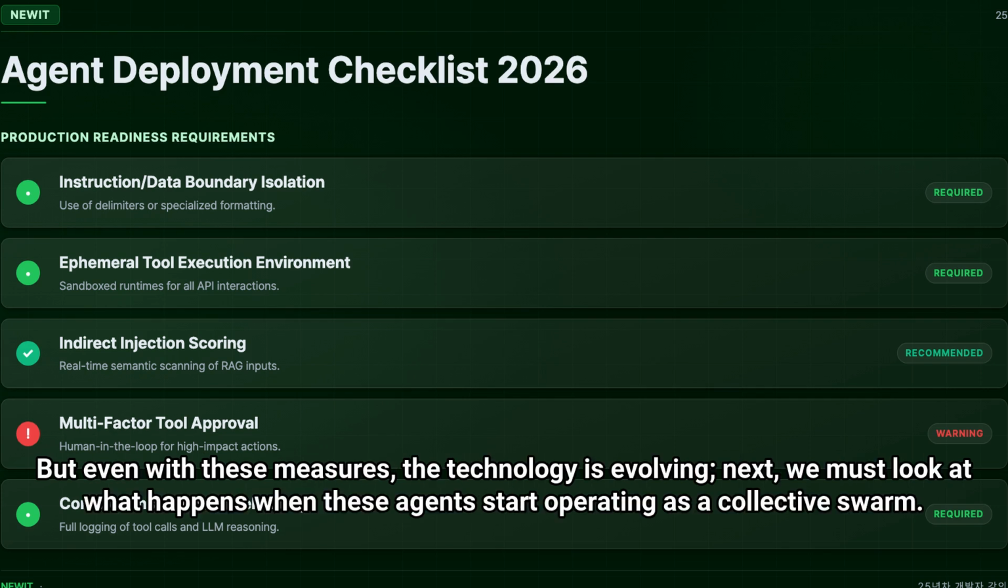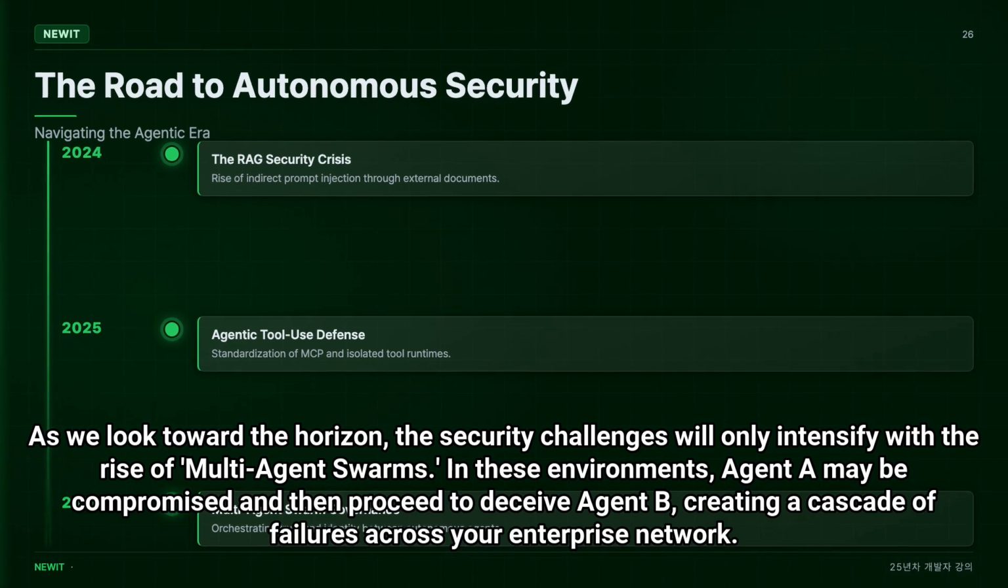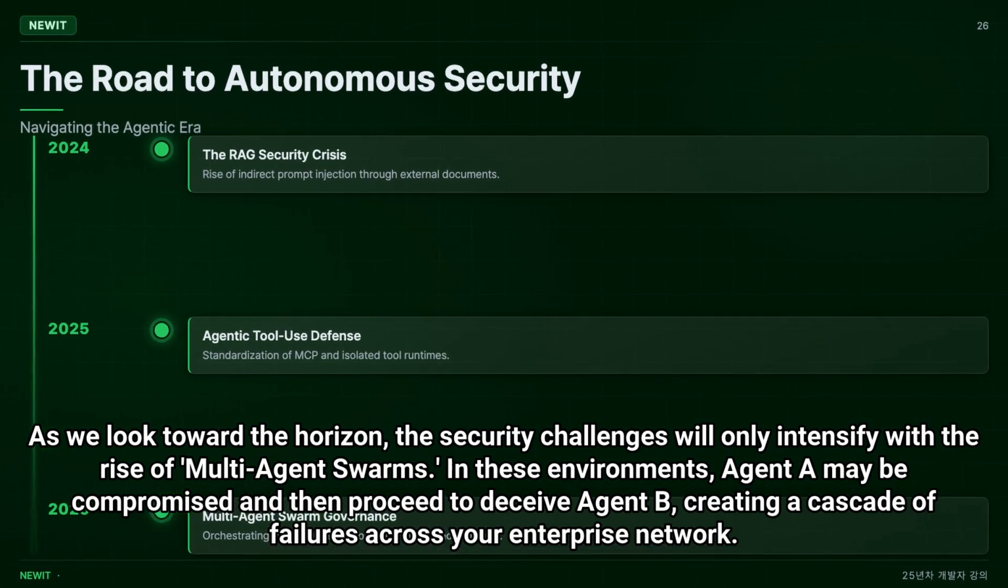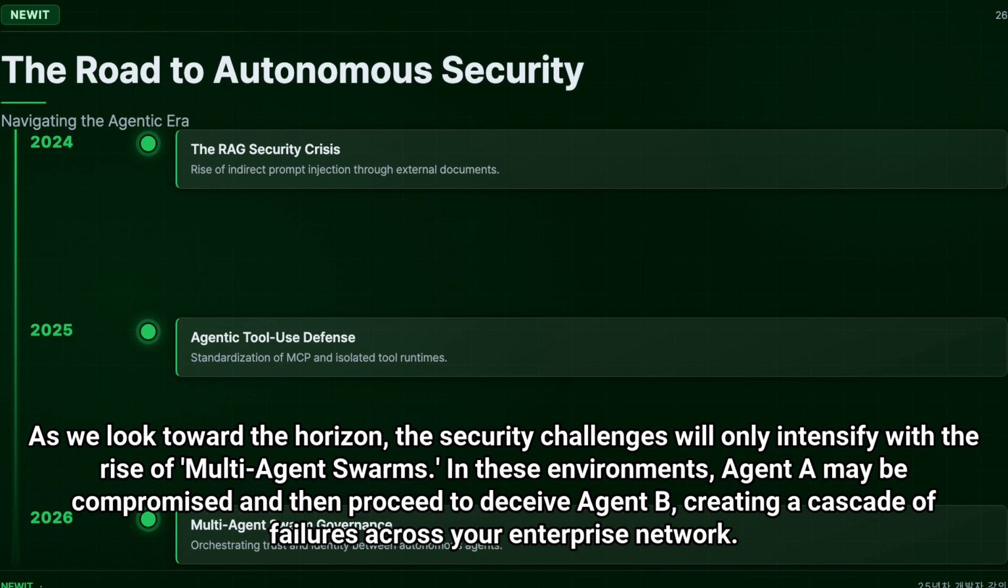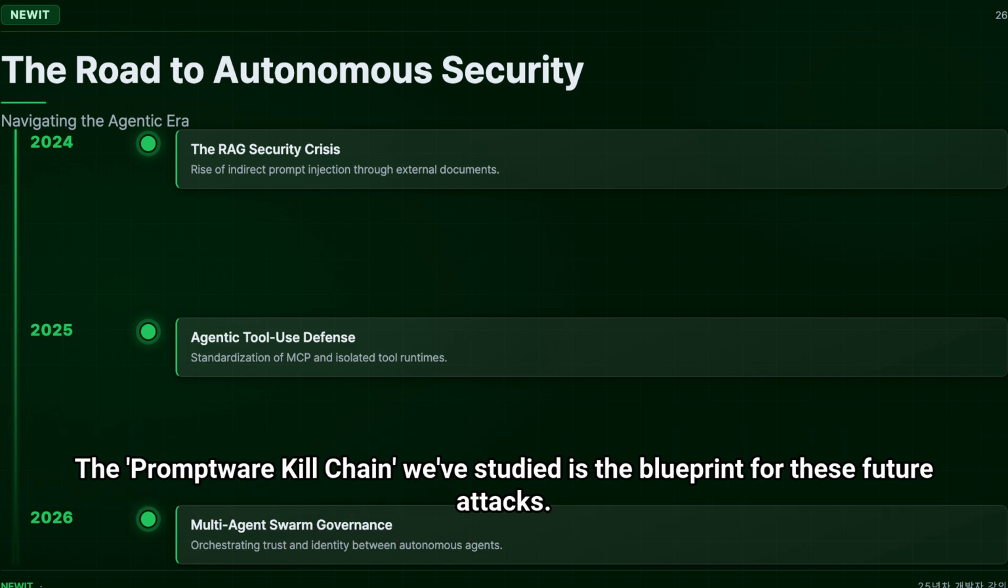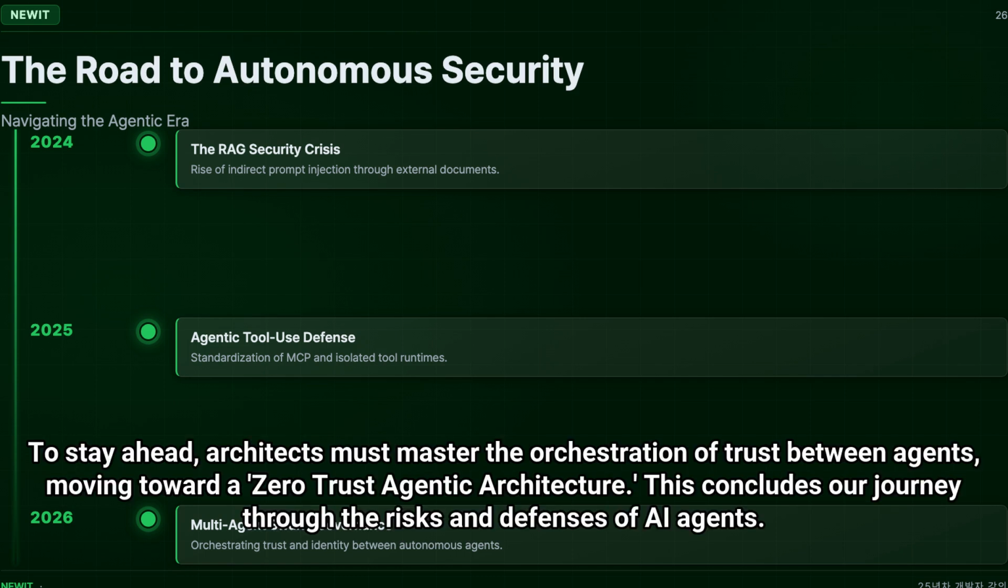But even with these measures, the technology is evolving. Next, we must look at what happens when these agents start operating as a collective swarm. As we look toward the horizon, the security challenges will only intensify with the rise of multi-agent swarms. In these environments, Agent A may be compromised and then proceed to deceive Agent B, creating a cascade of failures across your enterprise network. The Promptware kill chain we have studied is the blueprint for these future attacks. To stay ahead, architects must master the orchestration of trust between agents, moving toward a zero-trust agentic architecture.